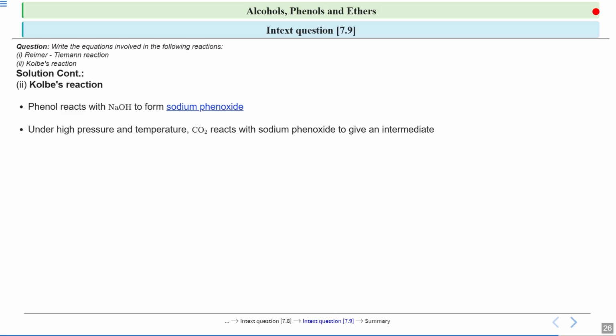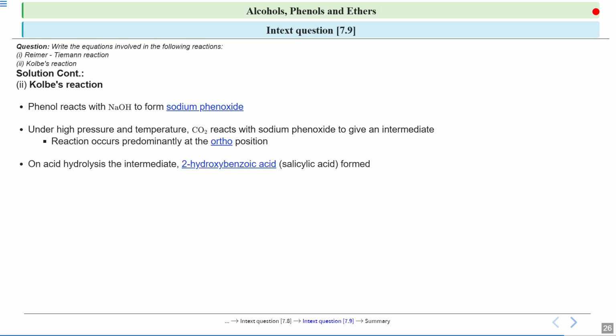The ring is already very activated, so the reaction can take place even with a weak electrophile. So CO2 reacts with sodium phenoxide to give an intermediate, and the reaction occurs predominantly at the ortho position. And when you further do the acid hydrolysis, 2-hydroxybenzoic acid will be formed in this reaction.